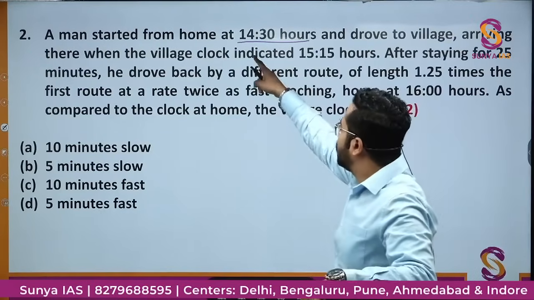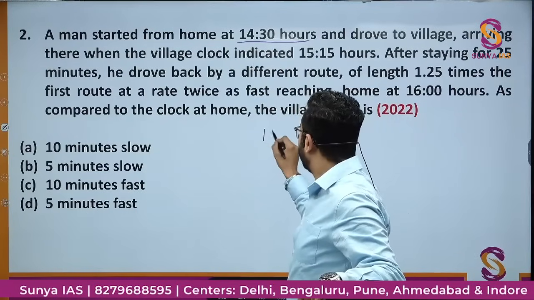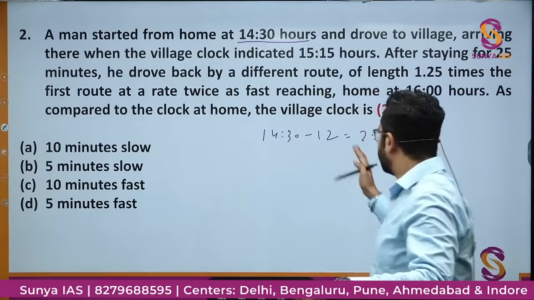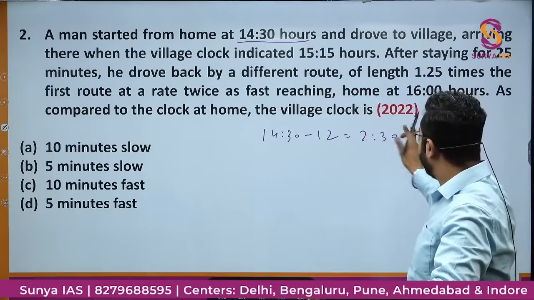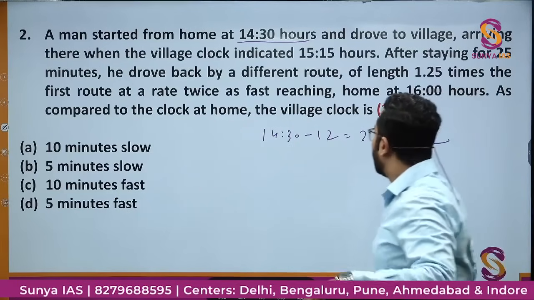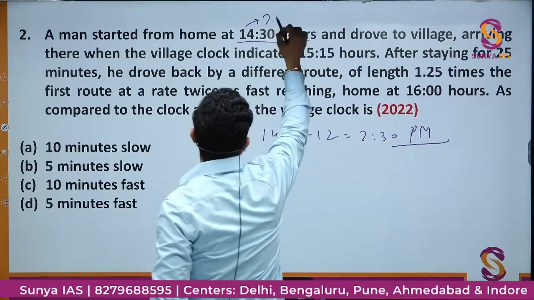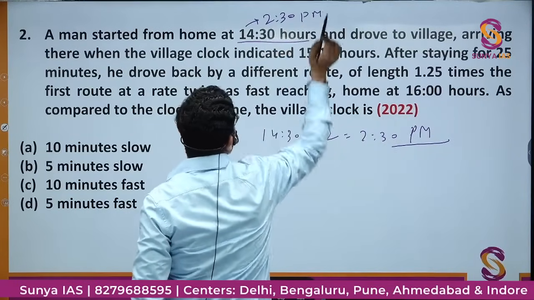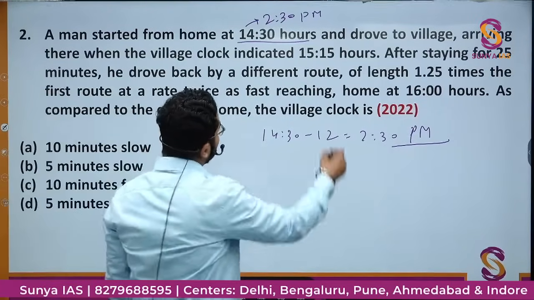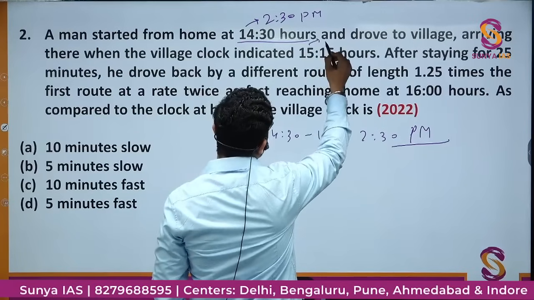So you subtract 12. Let's say 14:30 hours is written. Minus 12, that is 2:30. This is after 12, so it is the afternoon, that means PM. Right? So this is 2:30 p.m. He drove to the village, arriving there when the village clock indicates 15:15, which is 3:15 p.m.